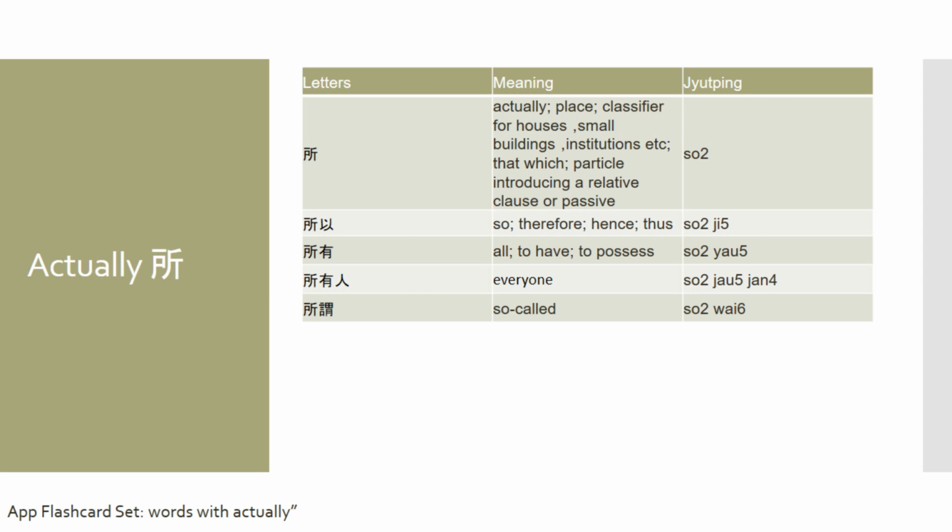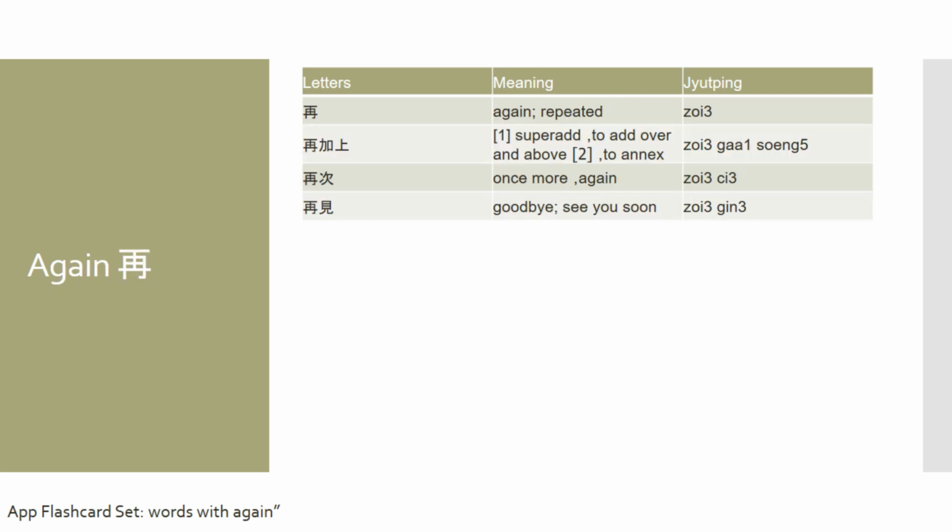So if I want to say this is so-called brand new, I would say 呢個所謂新嘅. So 所謂 is so-called. With the words actually or 所, you could look at our app, and you could find the flashcard deck under the set words with actually.